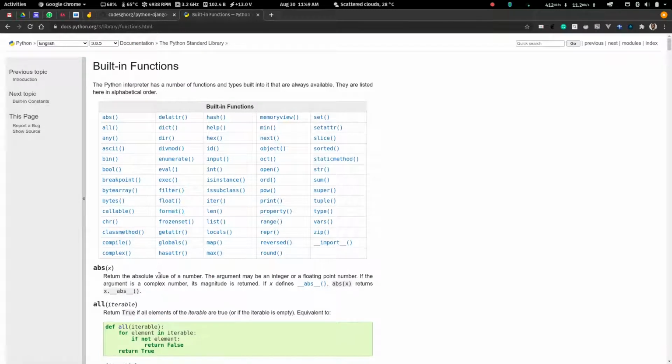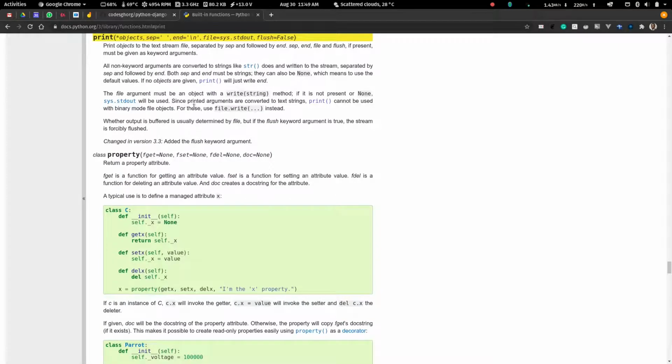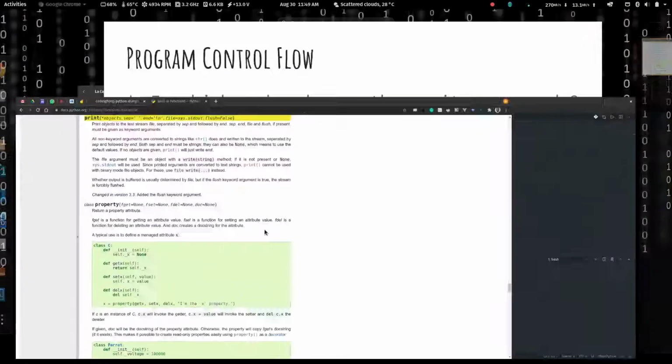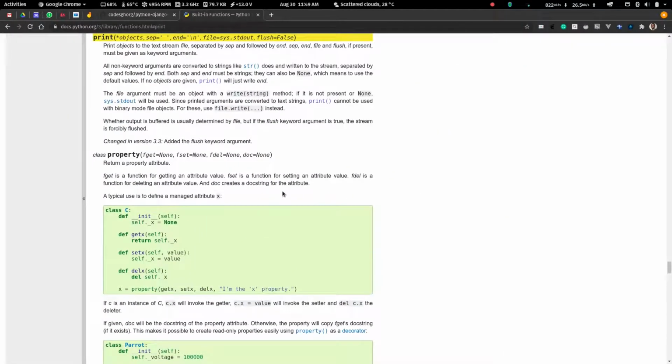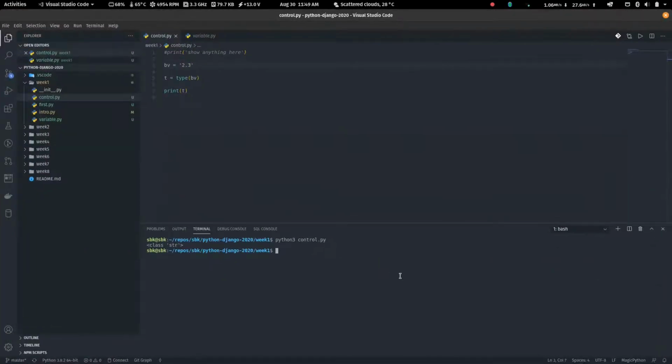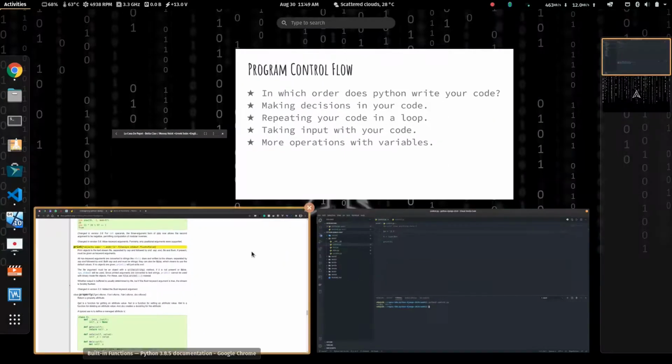every now and then. So if I go to built-in functions, you see this print thing that we have here, right? It says, print object to the text stream file. This will be kind of difficult to understand, but basically you are printing something to the screen, or printing something somewhere, but that's not important now. The important part is you are just printing something to the screen, right?